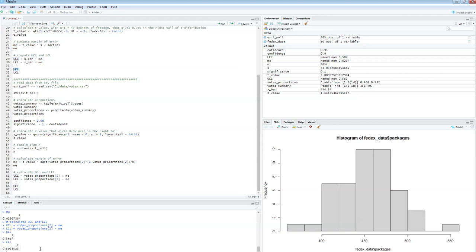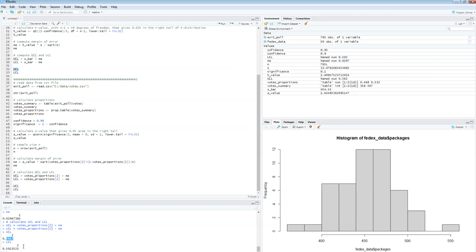So I'm saying that I'm 90% confident that whatever the final percentage of votes given for the Republican candidate will turn out to be, based on this sample, I'm 90% confident it's going to be somewhere between 50.2 and 56.17, right? Both numbers are above 0.5. What does that mean? That means that I'm 90% confident based on this sample that the Republican candidate in fact is going to win these elections.